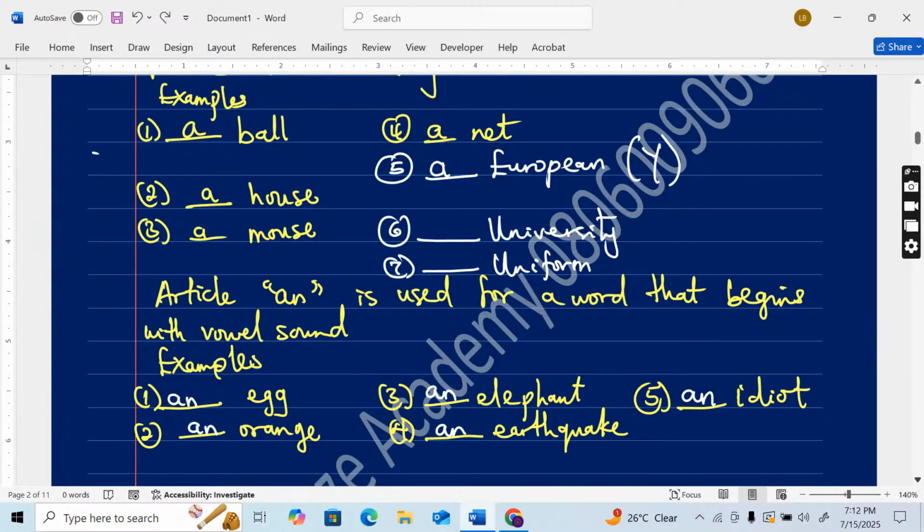The letter U has a long sound, Y. So in this word, university, the beginning sound is Y. So it will be a university. Number seven, we have uniform, which also has the sound Y at the beginning, which is the sound of a consonant.